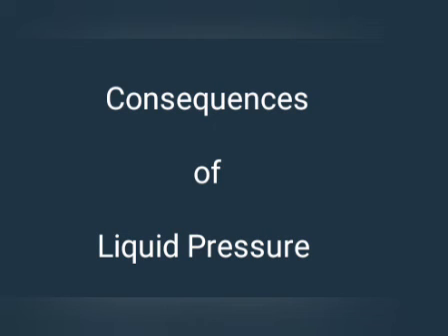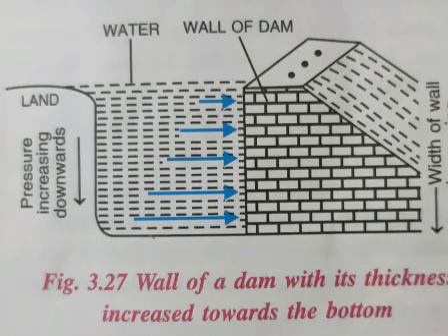Consequences of liquid pressure. The thickness of the wall of a dam is increased towards the bottom. The thickness of its wall increases from top towards the bottom. The reason is that the pressure exerted by liquid increases with the depth. Thus, as the depth increases, more and more pressure is exerted by water on the wall of the dam.